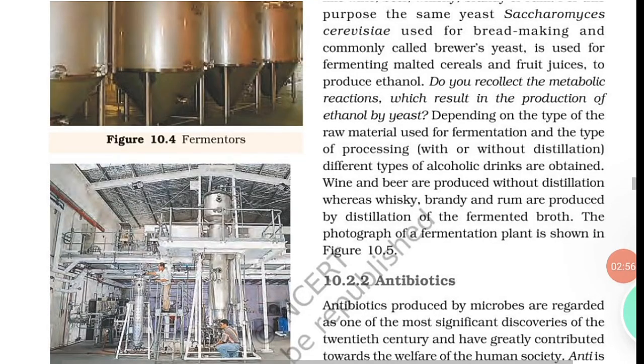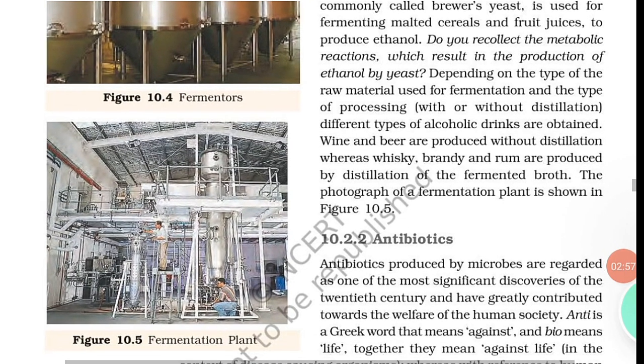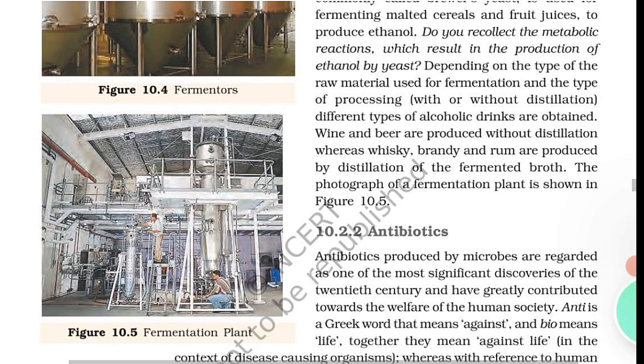ठीक है. So the next, that is, after penicillin, other antibiotics were also purified from other microbes. Can you name some of the antibiotics and find out their sources? So let's proceed further.